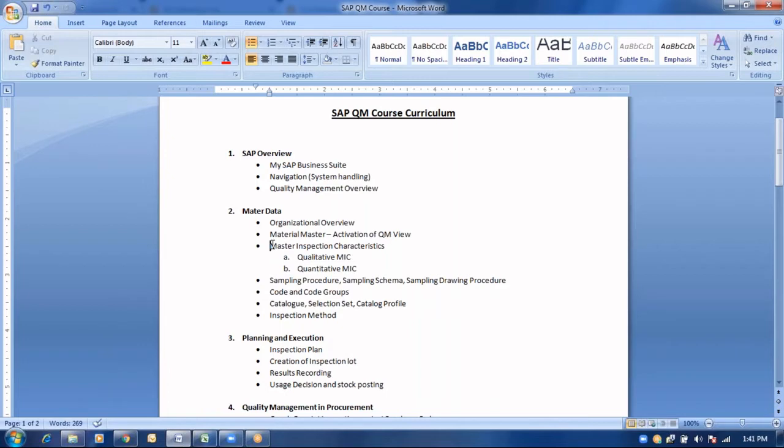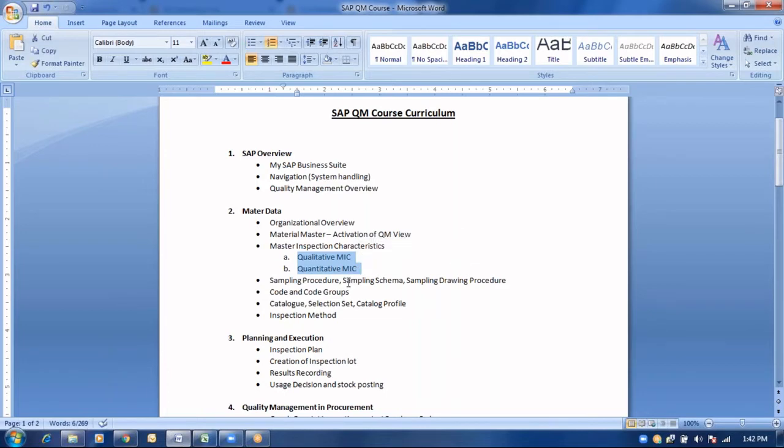For example, if we are inspecting a product called a laptop, what are the required characteristics that we would be inspecting, and after inspecting those characteristics, whether they are meeting the tolerance limits or not in order to proceed further. These are the things we would be checking in master inspection characteristics. Basically, master inspection characteristics comprise two types: one is qualitative and one is quantitative.